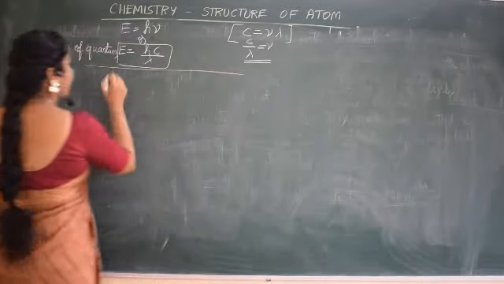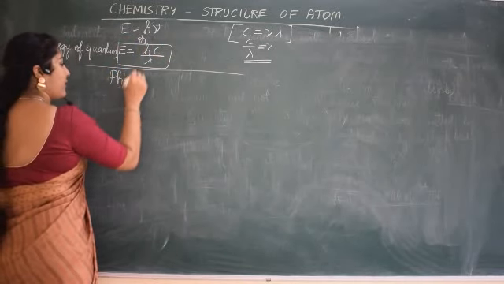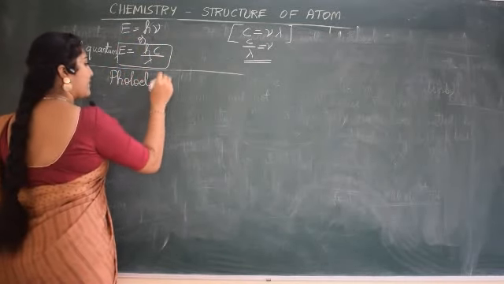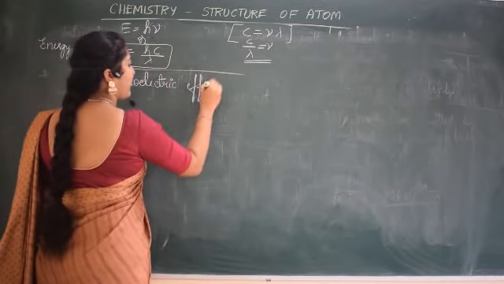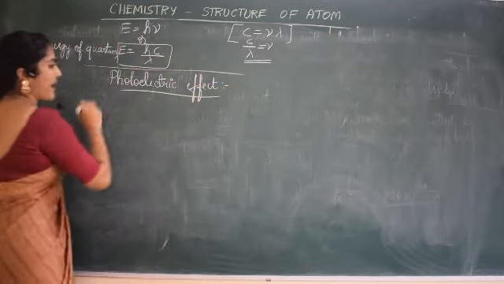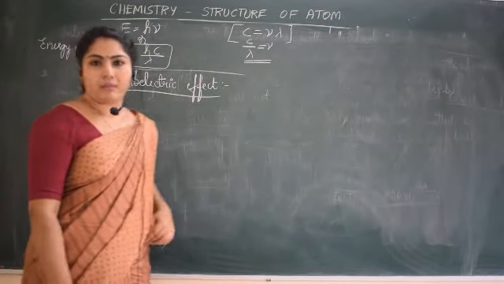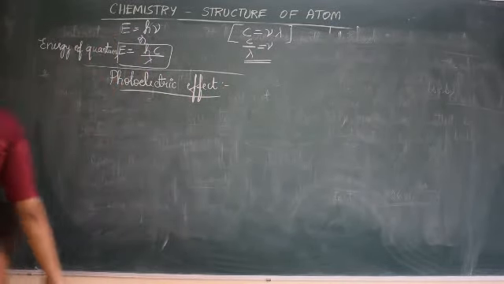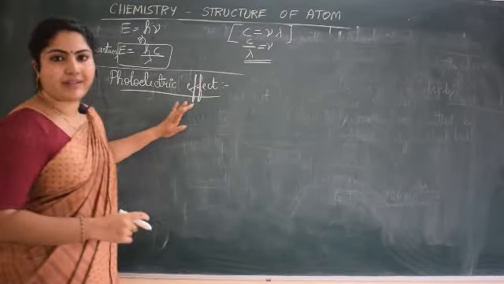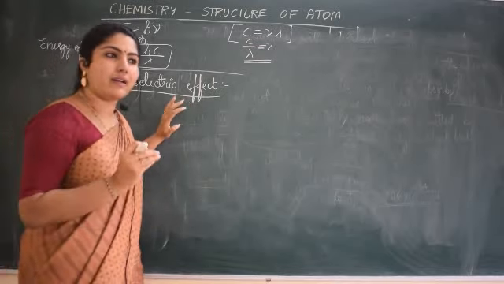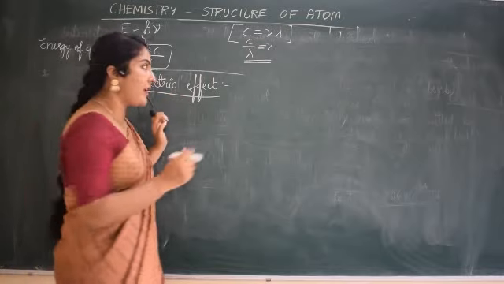Next phenomenon, photoelectric effect. So who explained black body radiation? It was Max Planck who explained black body radiation. Before moving on to photoelectric effect, let me tell you how Max Planck had a picture of this black body radiation.